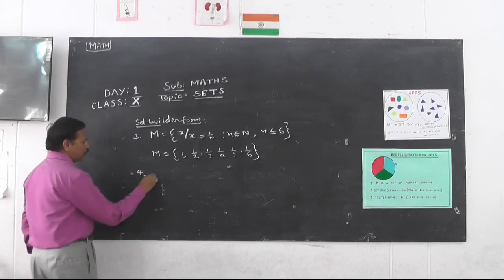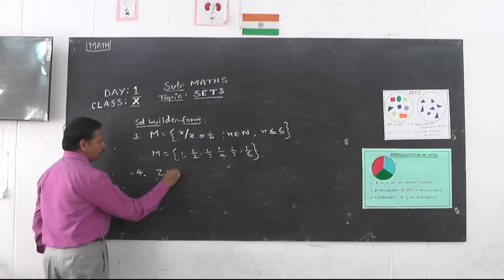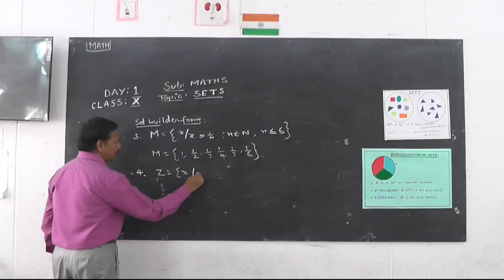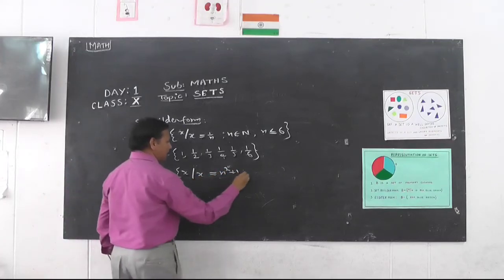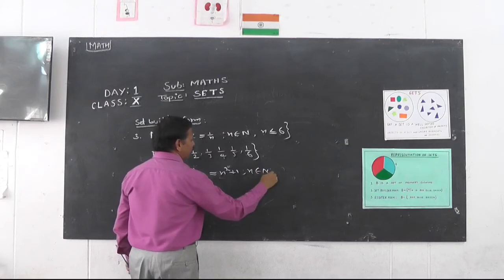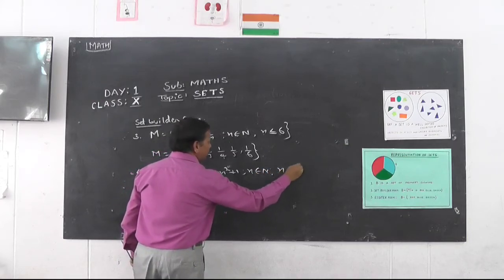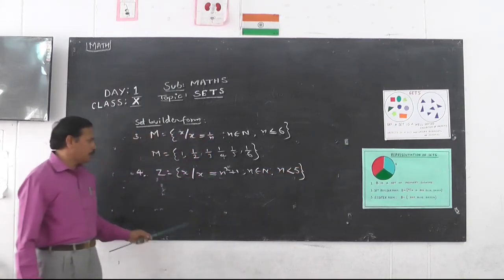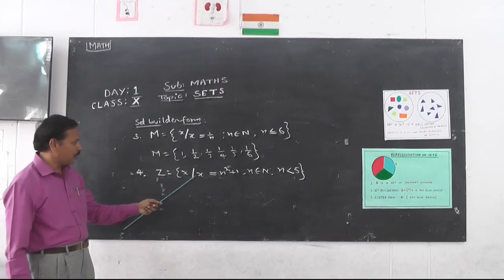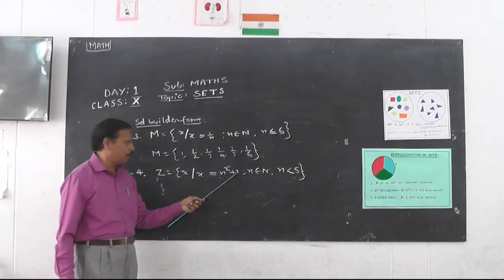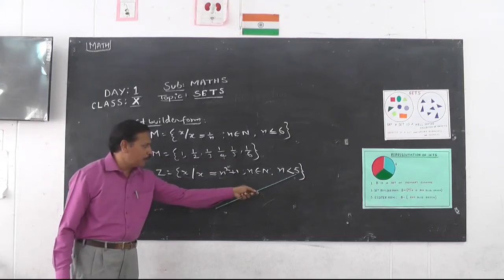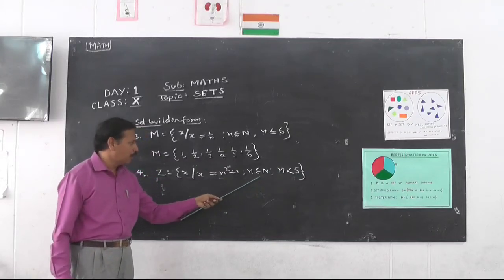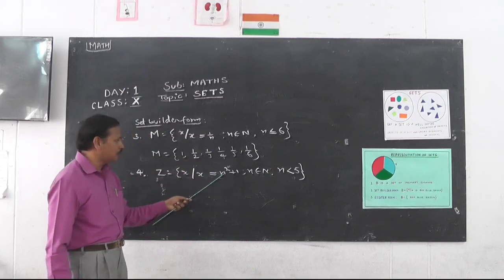Let us go for one more example. Z is equal to X such that X is equal to n square plus 1, n belongs to natural numbers, and n is less than 5. So once again, I repeat: X such that X is equal to n square plus 1, n belongs to natural numbers and n is less than 5. N is less than 5 means up to 4; 1 to 4 we have to take, and substitute in this.